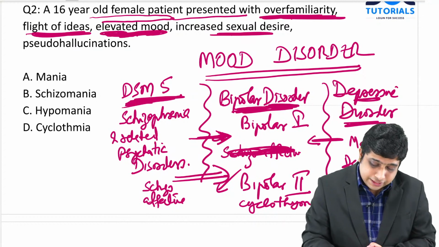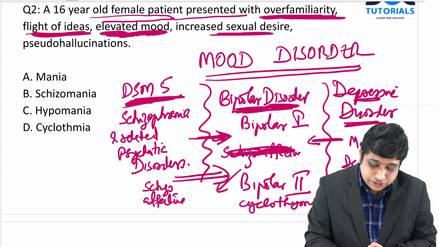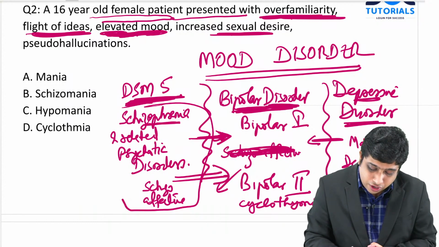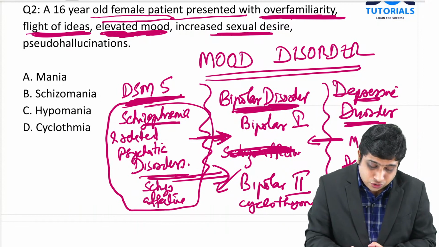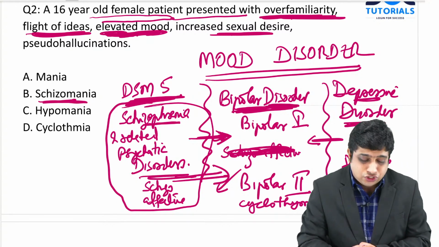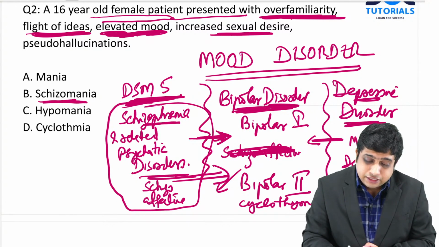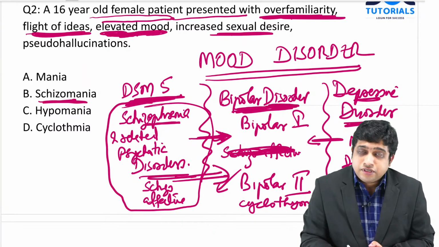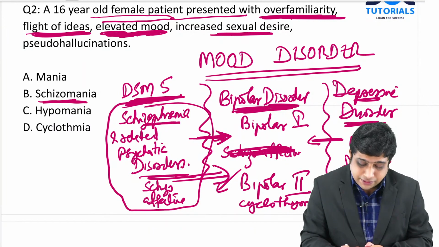So in DSM-5, there is the schizophrenia and related disorders chapter. It contains schizoaffective disorder. So, schizomania or schizodepressive schizoaffective disorder comes with both schizophrenia symptoms and affective symptoms.